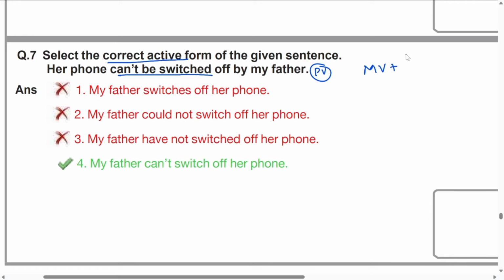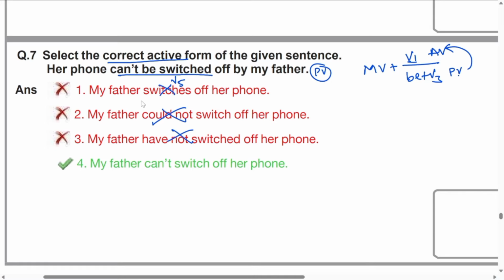Can is a modal verb which is followed by V1 or be plus V3, right? V1 is used in the case of active, be plus V3 is used in the case of passive. Already be plus V3 is given, so we need to change it into active. Active in the sense we need only V1. Okay, now look at the sentence. Switches off is the V5 form, that is the s form, that is not possible. Could not cannot be changed to cannot. Remove that.